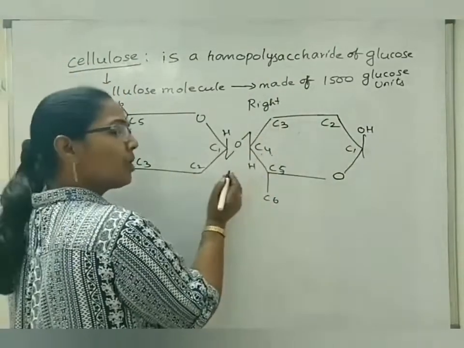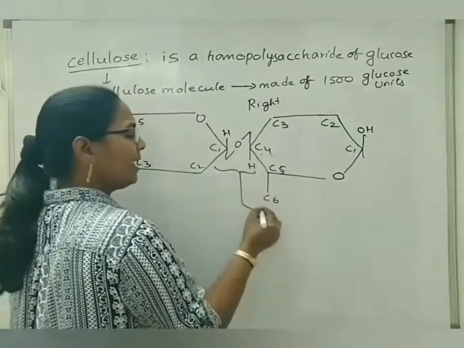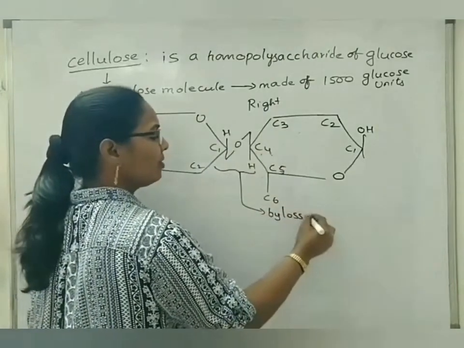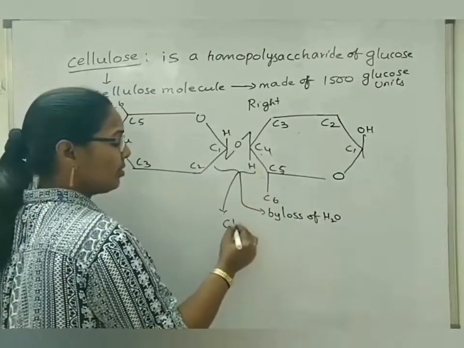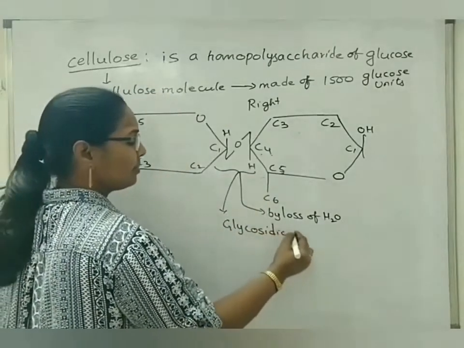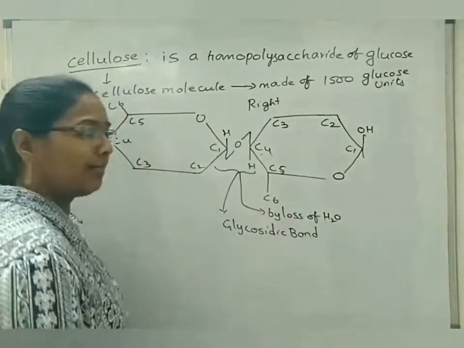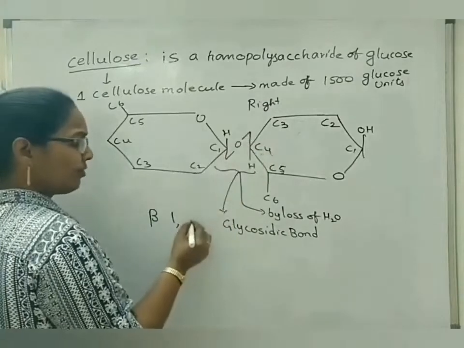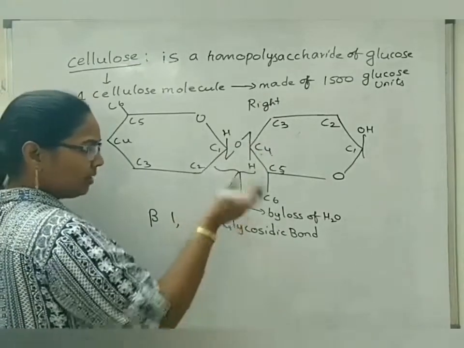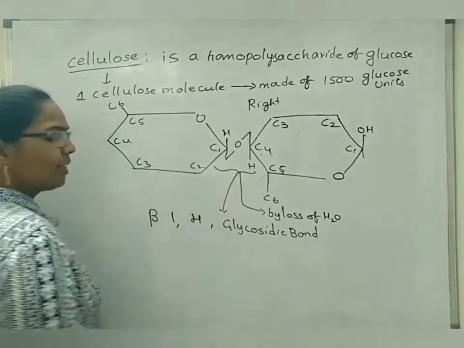Now, such types of bonds are formed by dehydration, by loss of a water molecule, and the bond is also called a glycosidic bond. But it is not alpha, it is beta, carbon 1, carbon 4 of the next upside down, downturned glucose unit: beta 1,4 glycosidic bond.